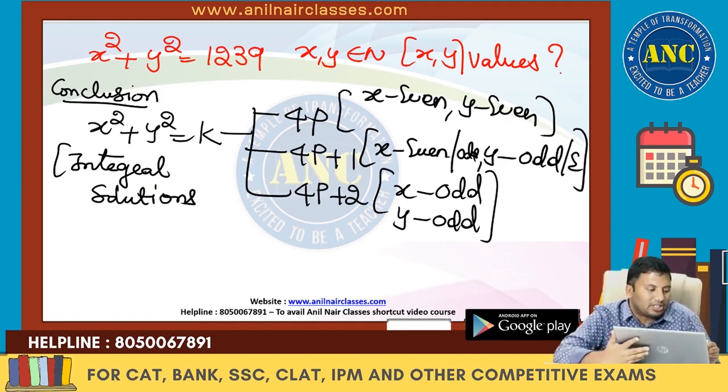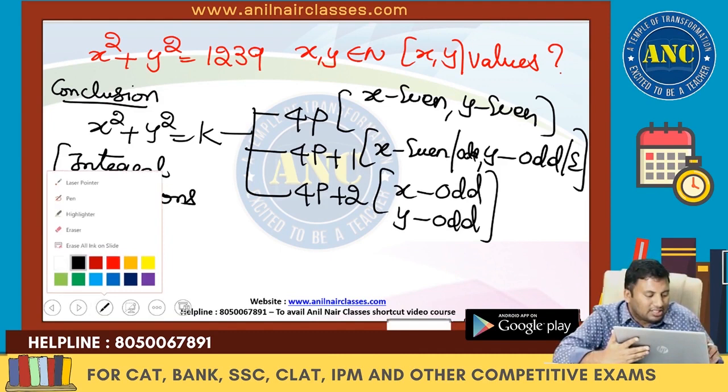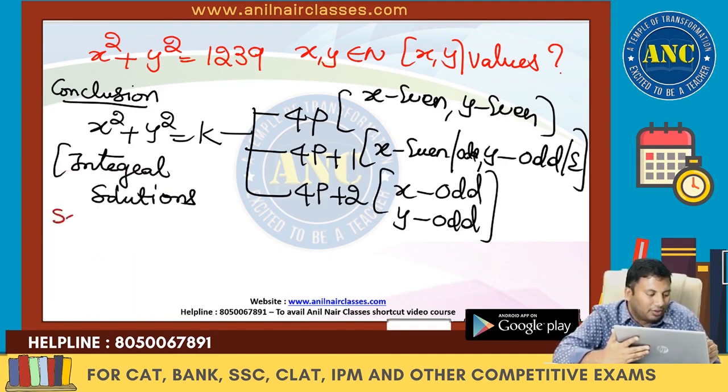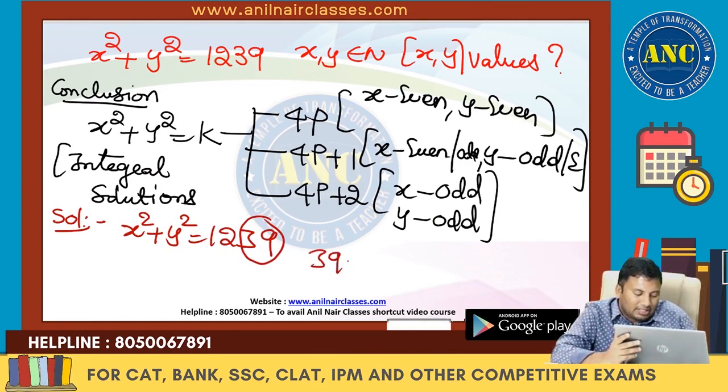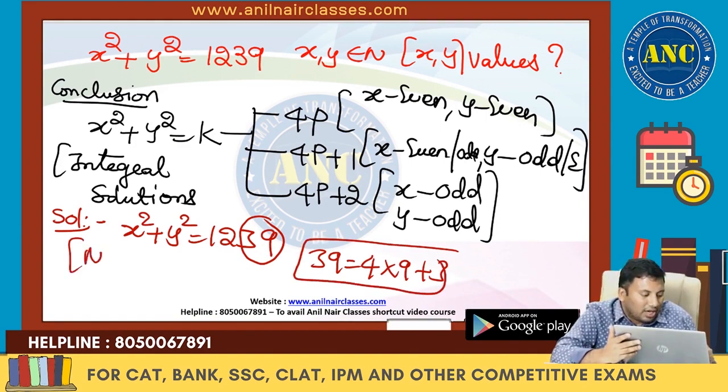Now once you understand this, this question is a pretty simple cakewalk. x square plus y square equivalent to 1239. The last two digits should be divisible by 4. 39 is 4 into 9 plus 3. The 4k plus 3 form does not arise. So the answer for this question is no integral solution.